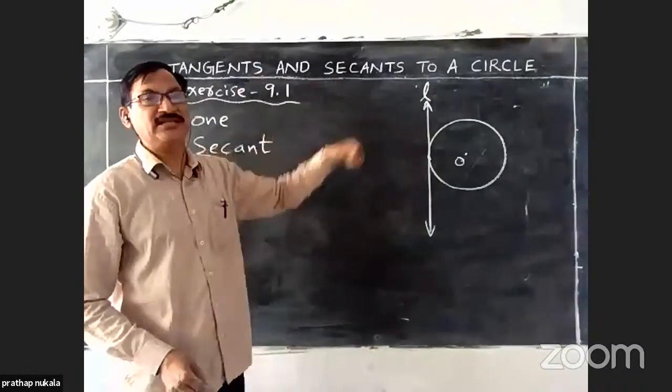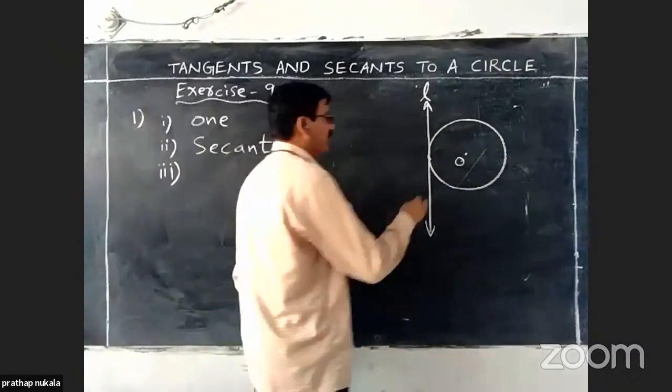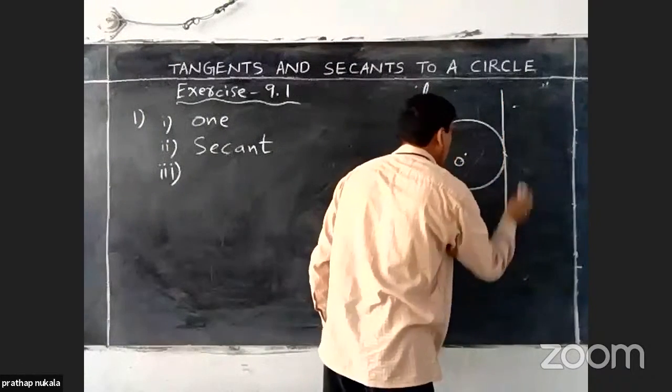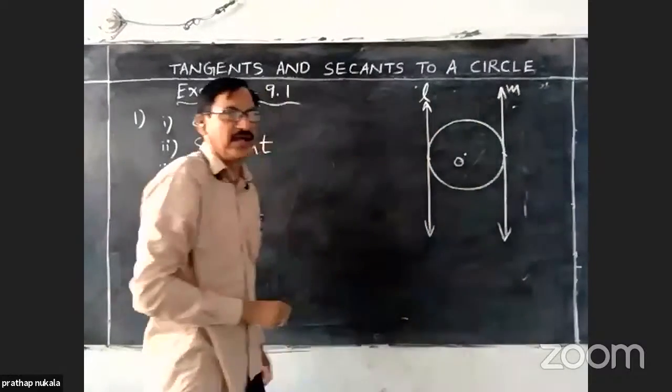Parallel to the given tangent? Only one tangent is possible. Yes, you are right. Only one tangent is possible, which is parallel to the given tangent.